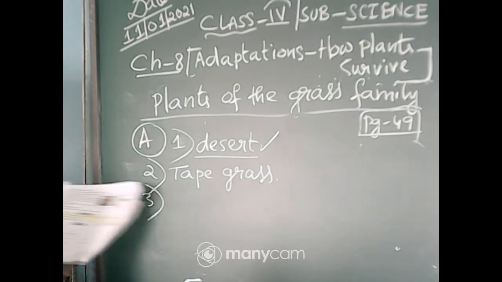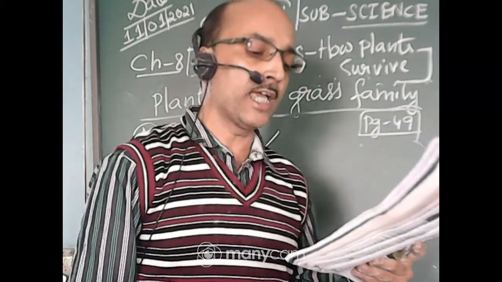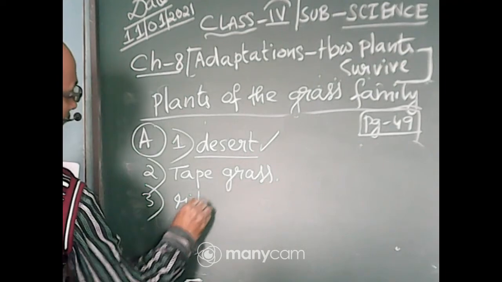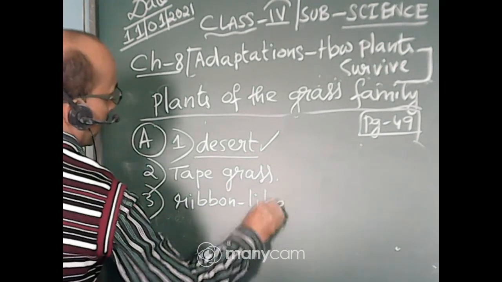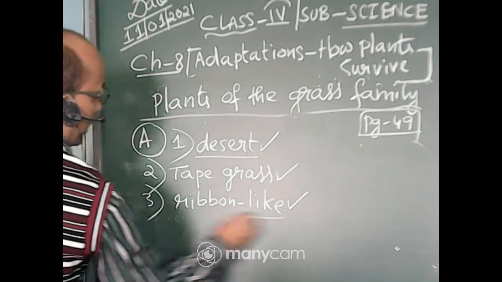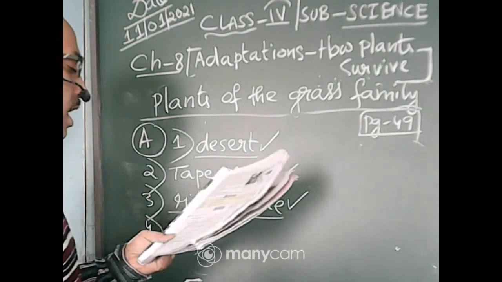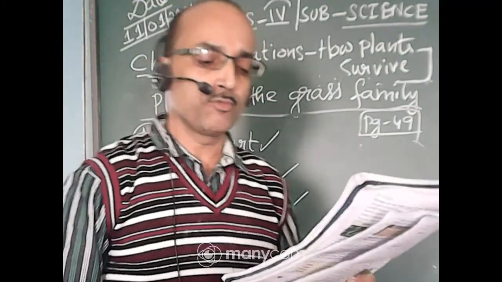Number 3, underwater plants have dash leaves: ribbon-like, needle-like, broad. It is ribbon-like. You will tick mark ribbon-like. Then number 4, pine trees are dash: saprophytic, flowerless, insectivorous.